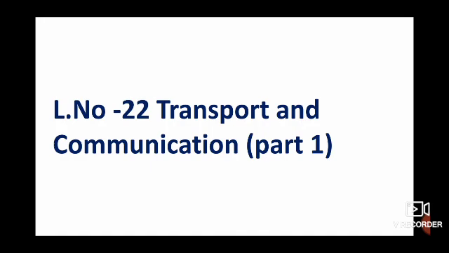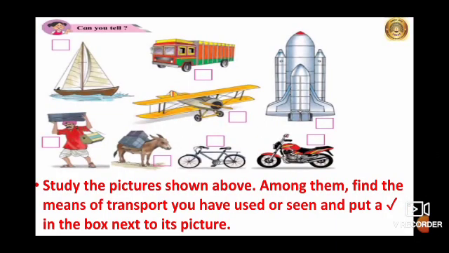So, children, today we are going to learn more about transport. Our today's topic is lesson number 22, transport and communication. Children, you have to study the pictures shown above. Now, the first one, can you see? This is a yacht. It is a boat with sails and sometimes an engine. It is used for either racing or traveling for pleasure.